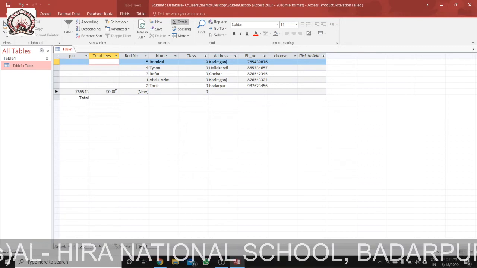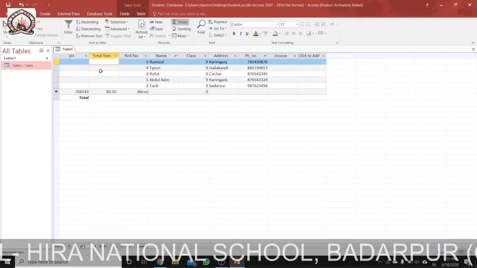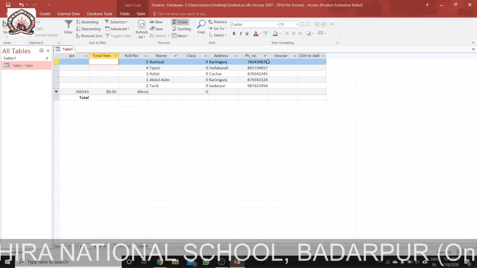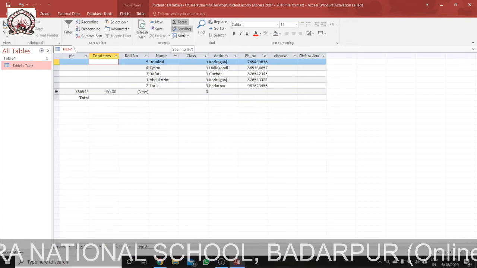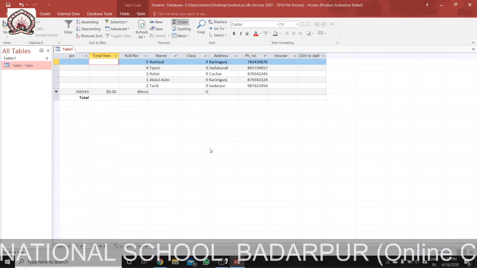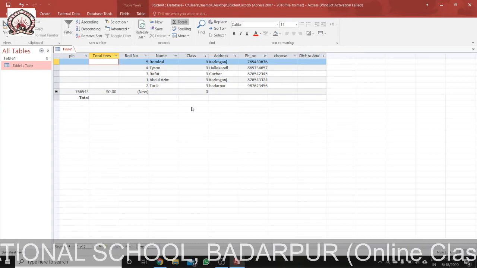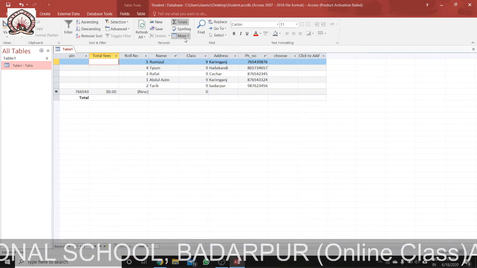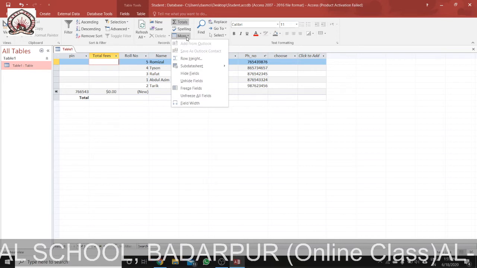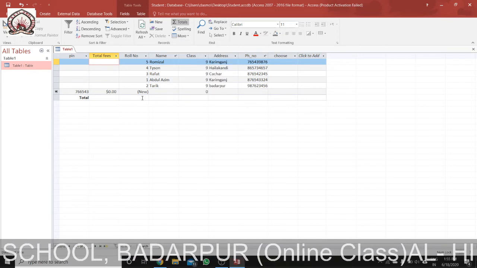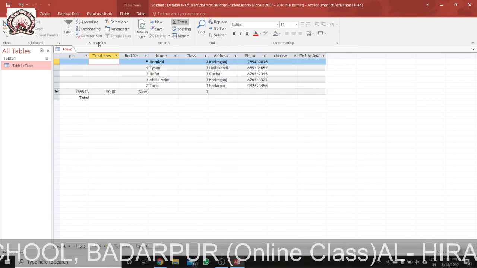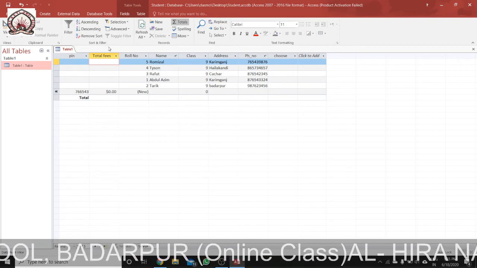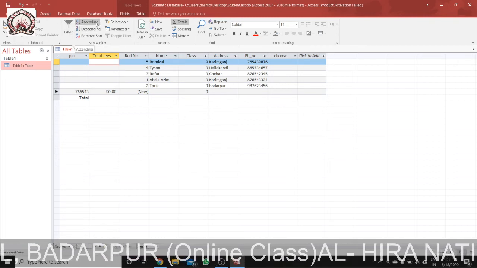Right now there is nothing to total. If I give some values, it will total. Then it can also check spelling and grammar, and sorting is very easy. In the Sort and Filter group of the Home tab, we will find whether you want to sort ascending or descending.